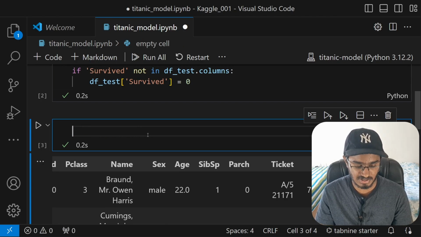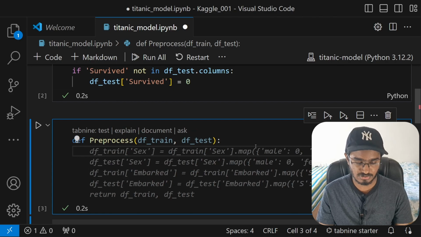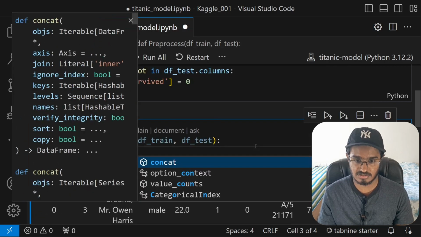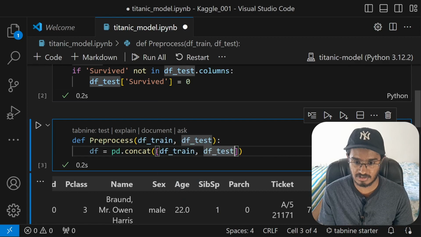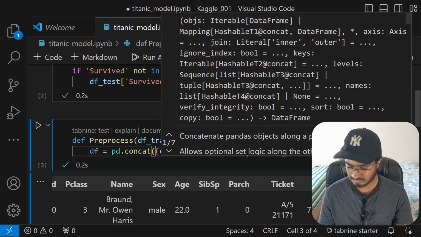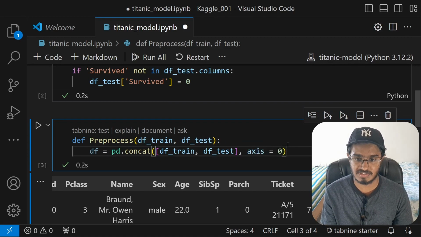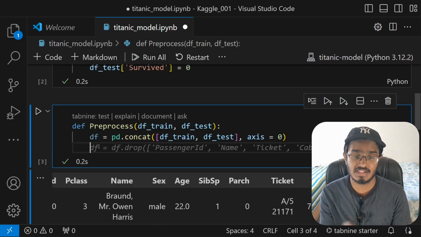Now here I will create a new function. I'm just going to call this preprocess, which will take in df test and df train. Then what I will do here is call in df will be pd.concat, use the concat function. You have to make sure to put those two inside of a list, df train and df test. Then make sure to type in axis will be 0. All of the columns are just going to be the same. We're just making that as one data frame. We're actually vertically stacking.